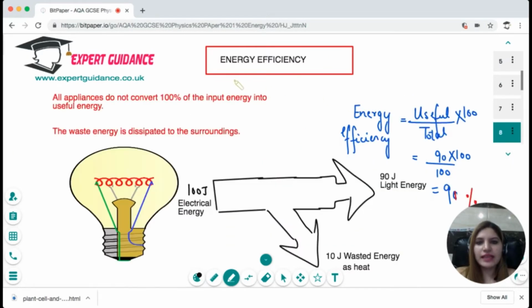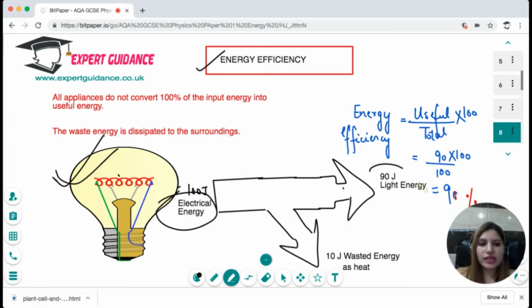Okay, next we have energy efficiency. For any object, the energy is not 100% converted into the useful form. For example, you can see this example of a bulb. To a bulb, we have given 100 joules of electrical energy, out of which 90 joules get converted into light energy. The 10 joules is wasted energy. So what is the total input we gave? We gave 100 joules, but out of which how much was useful? The useful was just 90 joules. So efficiency here is 90%.